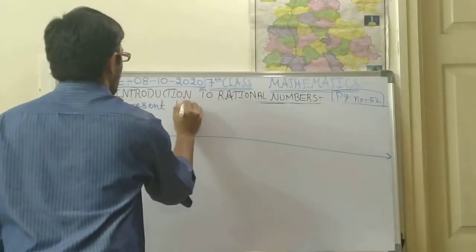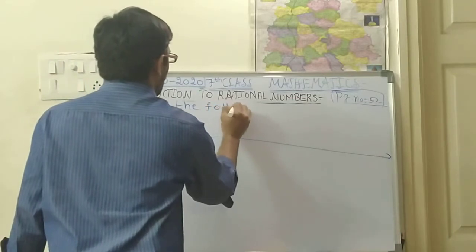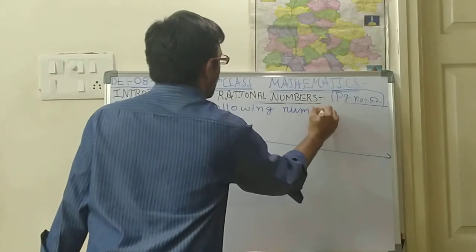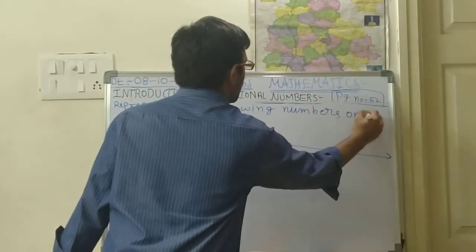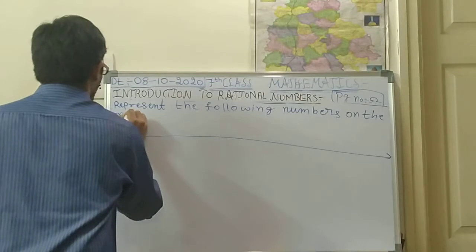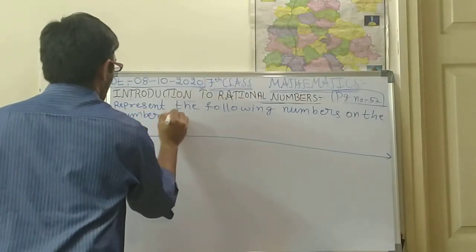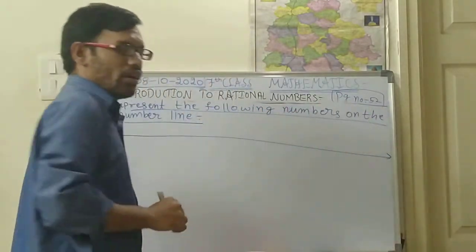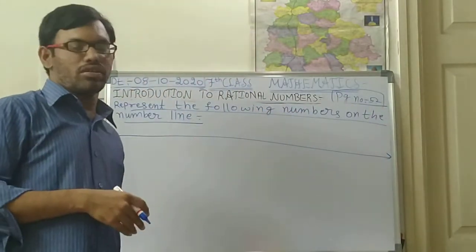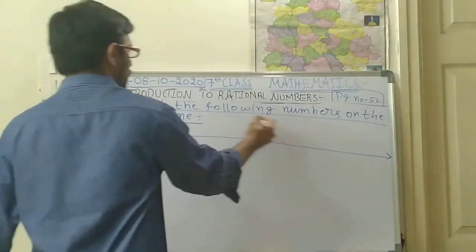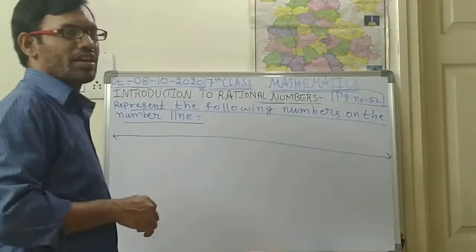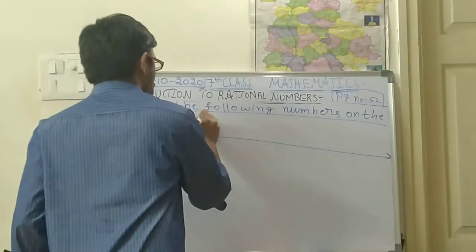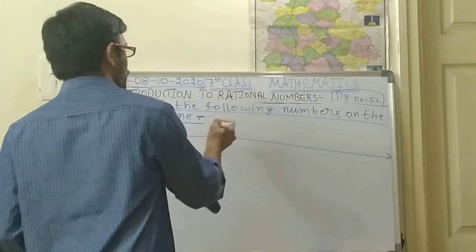Represent the following numbers on the number line. Representation is very easy, I think. You can do it very easily. You have already done this in the first chapter. Is it right, children? Here I will be writing some numbers, like fractional numbers, negative numbers, positive fractional numbers. Those numbers you are supposed to represent on the number line.